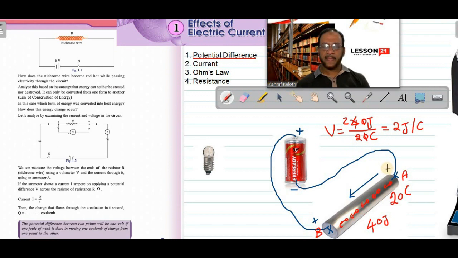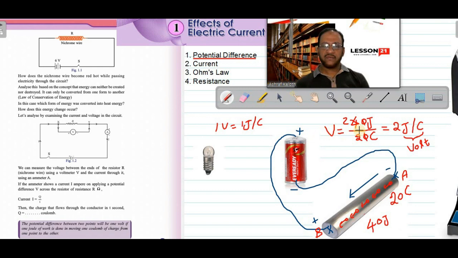Now we can say between these two ends A and B, there is a potential difference of 2 joule per coulomb. This joule per coulomb is given another name, volt. Usually we call it voltage. So volt is the unit of potential difference. 1 volt means 1 joule per coulomb. If 1 joule is the work done to move 1 coulomb of charge, then the potential difference will be 1 volt.